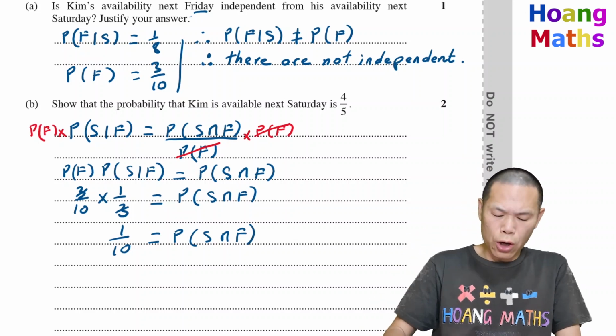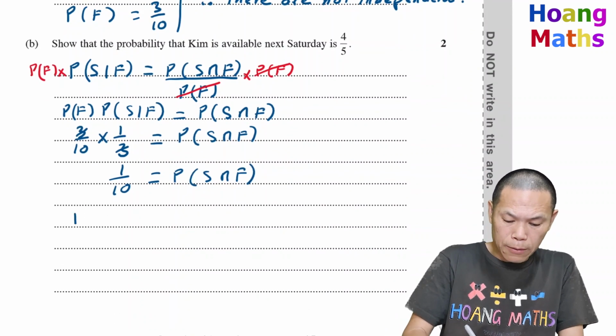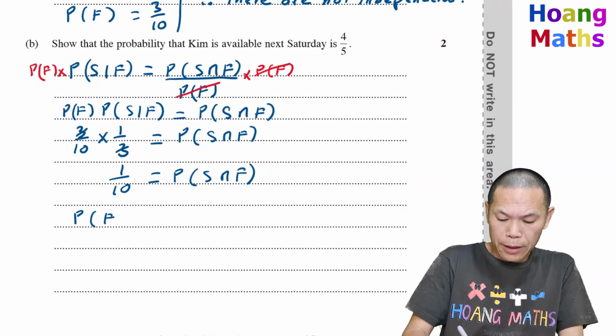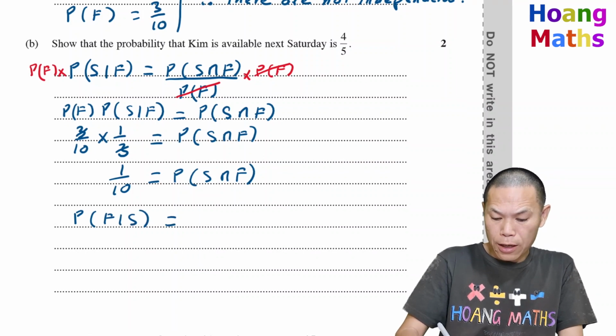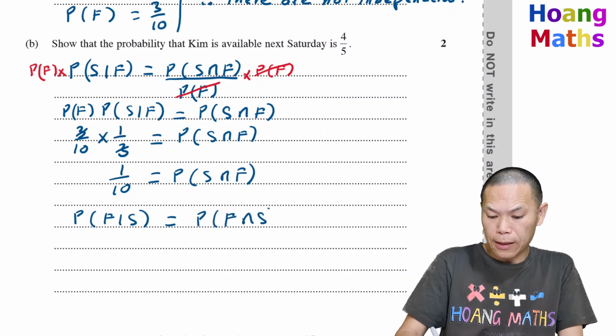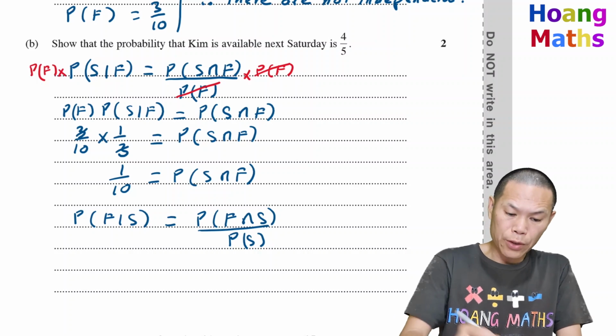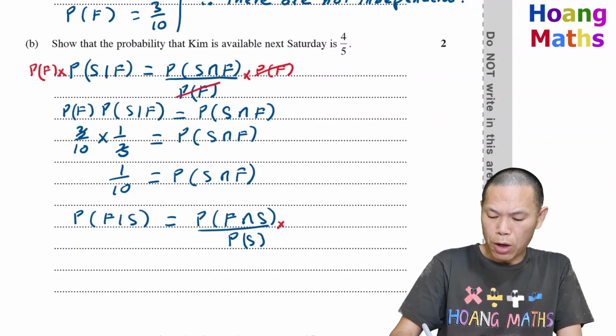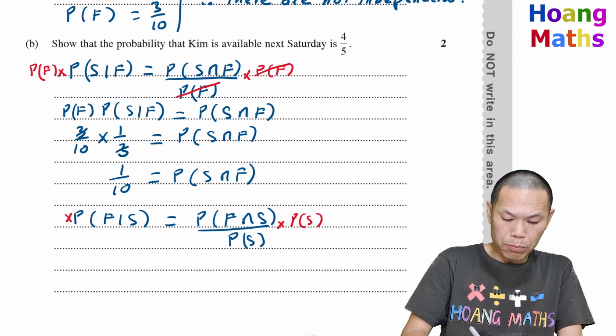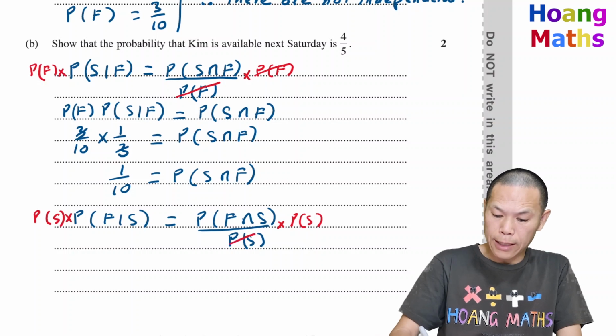And we also know that the probability of F given S is the probability of F and S over the probability of S. Now if I multiply by the probability of S on both sides, that cancels out.